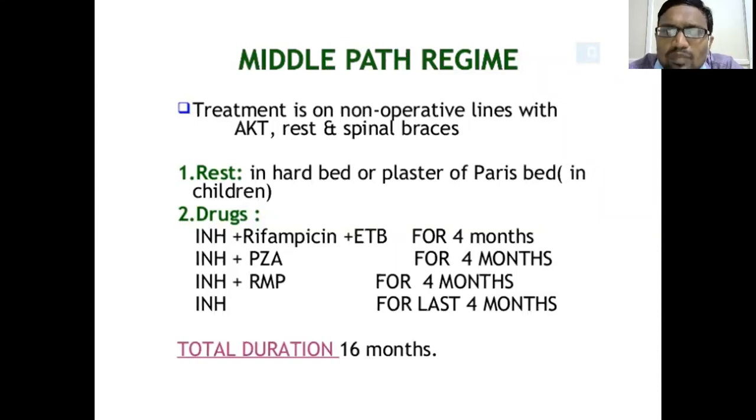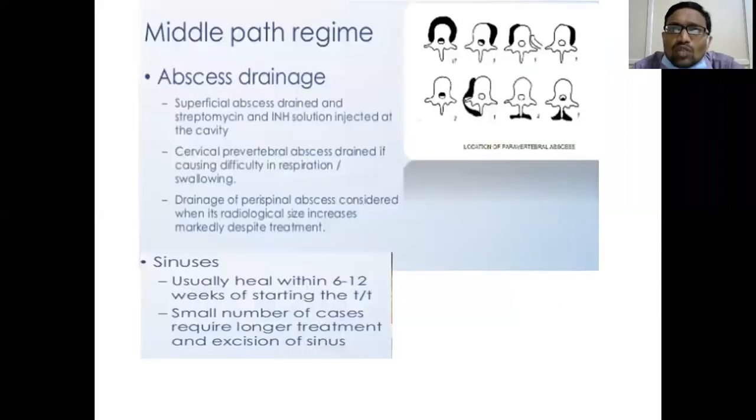The treatment protocol might change, but it is of long duration. That's what I will tell. For cold abscess, what do you do? It is always wise not to drain the cold abscess. If they are very superficial, you can leave it.